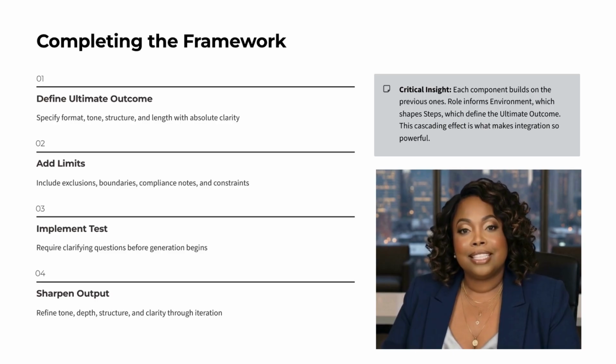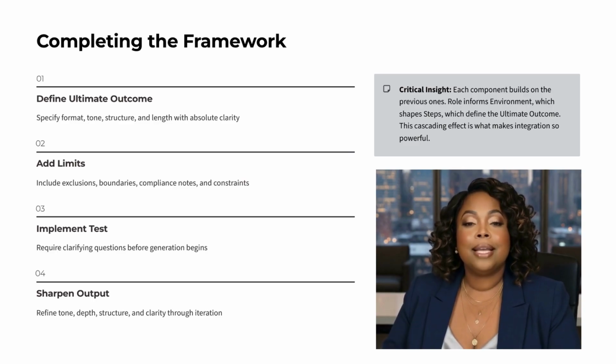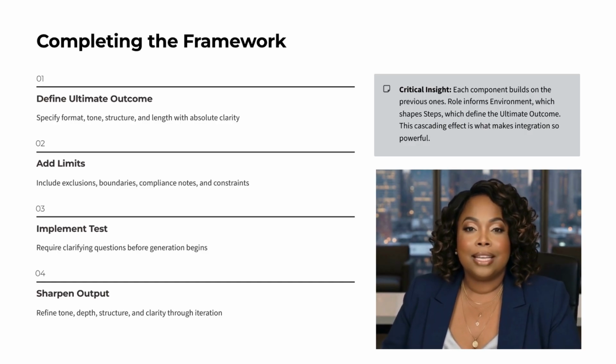Refine tone, depth, structure, and clarity through iteration. Each component builds on the previous one. Role informs environment. Environment shapes steps. Steps guide the ultimate outcome. Limits tighten the task. Test ensures accuracy. Sharpen elevates quality. This cascading effect is what makes full integration so powerful.